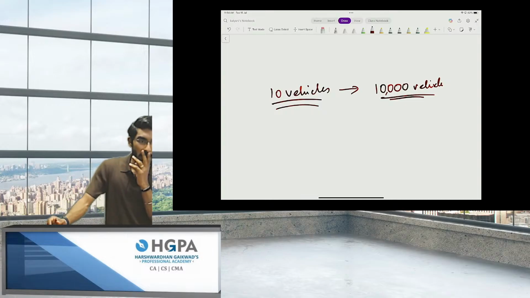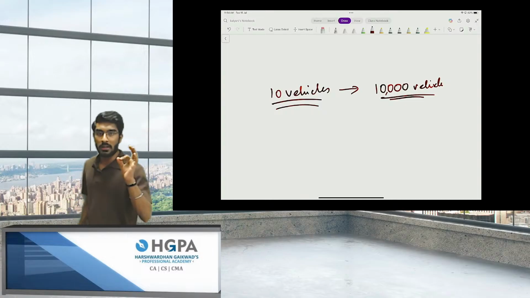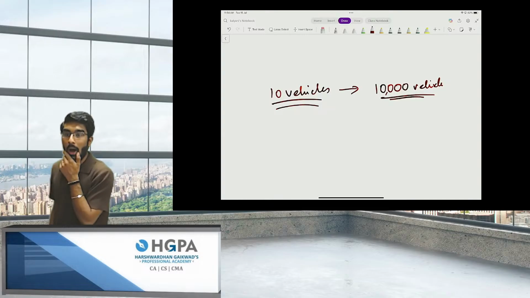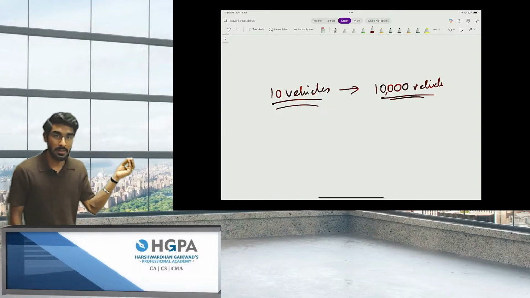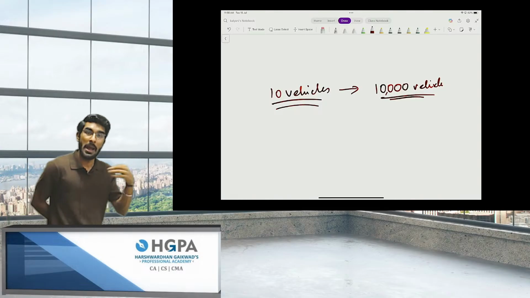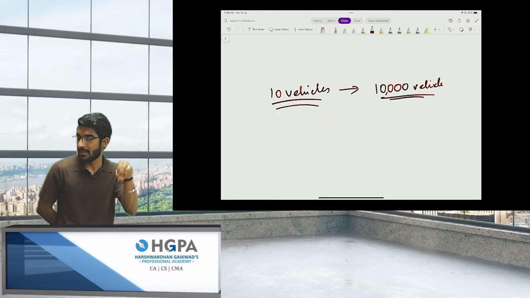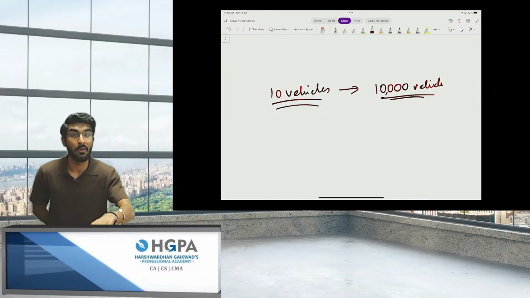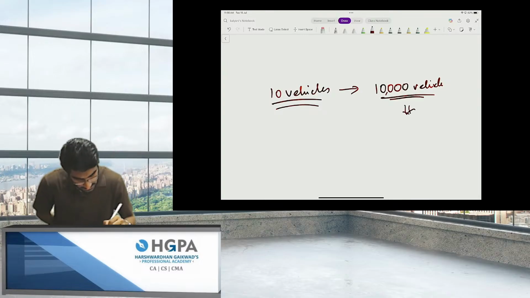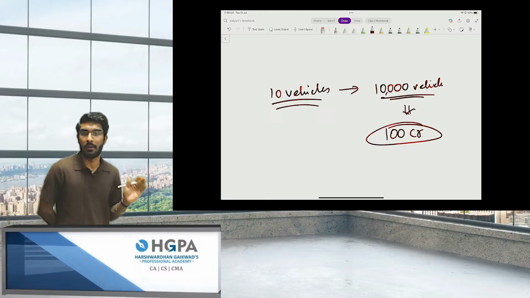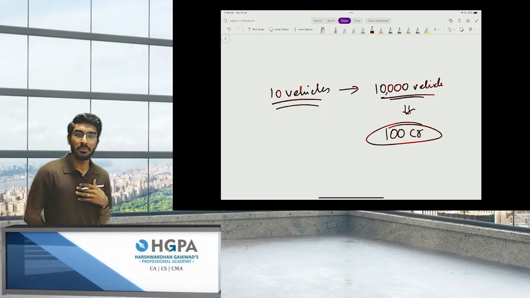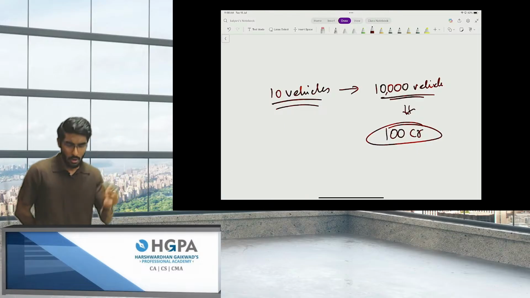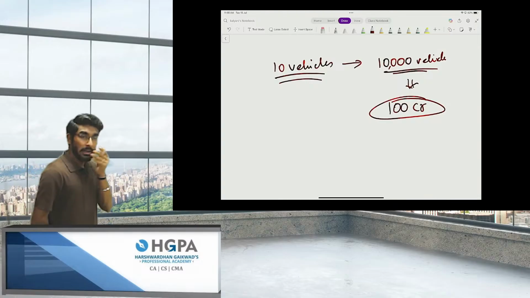Correct, people? Right now I've got 10 vehicles. Now I want 10,000 vehicles to grow this company so that my business reaches every single corner of India. If I want to purchase 10,000 vehicles, I would require at least 100 crores. Now, people, I am a small business. Do you think I will have 100 crores? No. So now, to get 100 crores, what will I do?